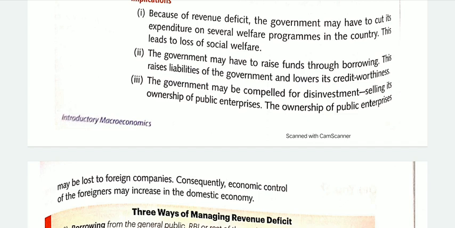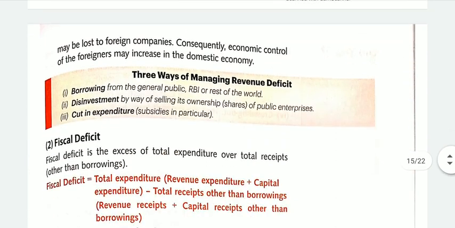These shares of the public sector undertakings may be bought by a foreign company, which leads to economic control in the hands of foreigners. So, these are the ways of managing revenue deficit: borrowing from the general public, RBI or the rest of the world, disinvestment like selling of its own share, and a cut in expenditure like subsidies in a particular year.